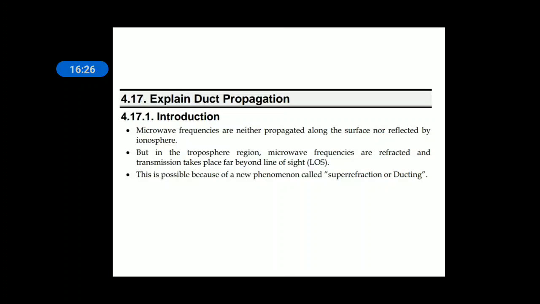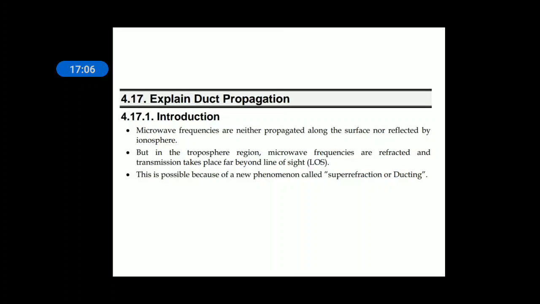In addition to these three propagations, there is one more propagation called duct propagation. Microwave frequencies are neither propagated along the surface nor reflected by the ionosphere. Microwave frequencies are above 1 GHz, hence they will not be sent through the ground or reflected by the ionosphere, because the ionosphere is limited to 3 MHz to 30 MHz, whereas ground wave communication fails at 2 MHz.